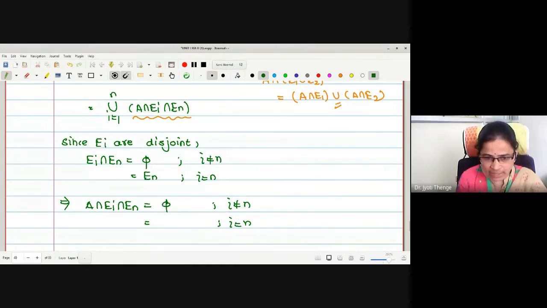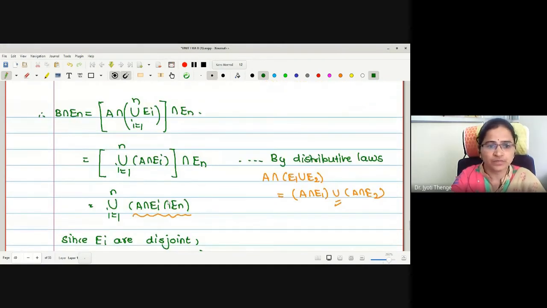And for i equal to n, this intersection is En. Then what about A intersection En? Because we don't know the exact relation between A and En, for the time being let me keep En only. Is that okay? Yes.